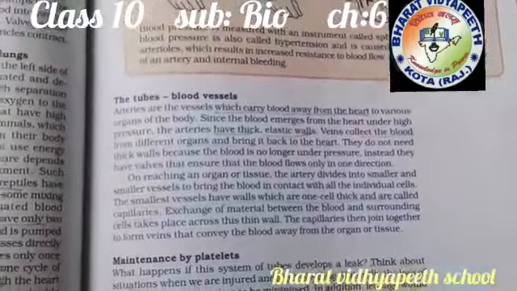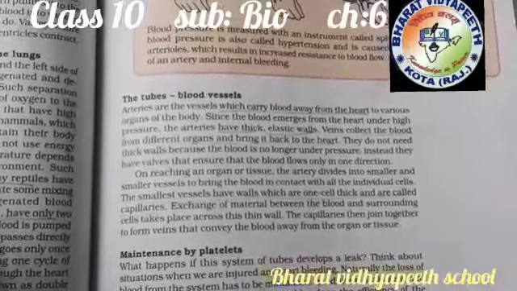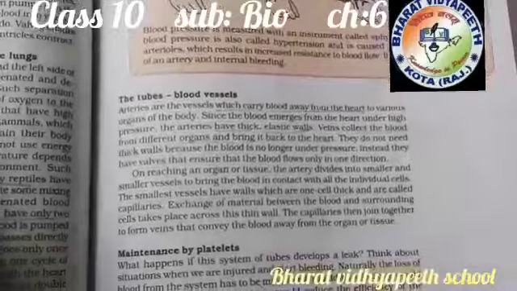The heart consists of two types of vessels, which are arteries and veins. What are arteries? Arteries are the vessels which carry blood away from the heart.